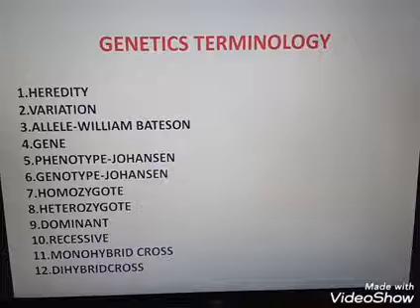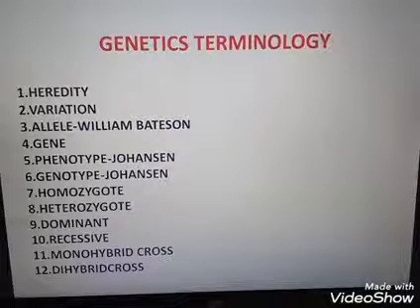So the next is variation. Always the sexual reproduction causes variation. Clear it is. So the first term is heredity and the next one is variation. Then the third one is allele. Allele, otherwise known as allelomorphs, means the alternate representation of a character. Alternate representation of a character is known as allele or allelomorph.